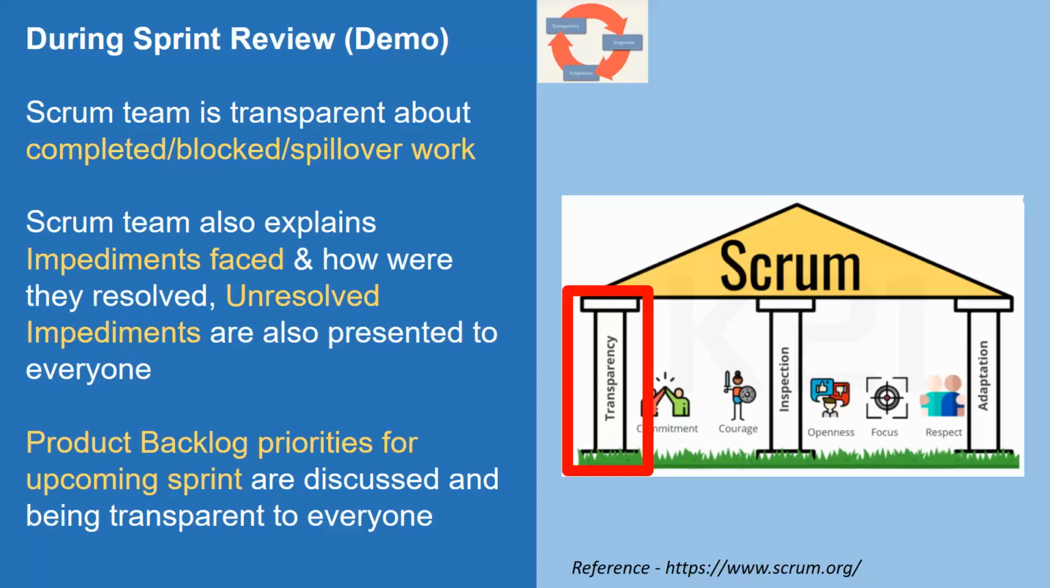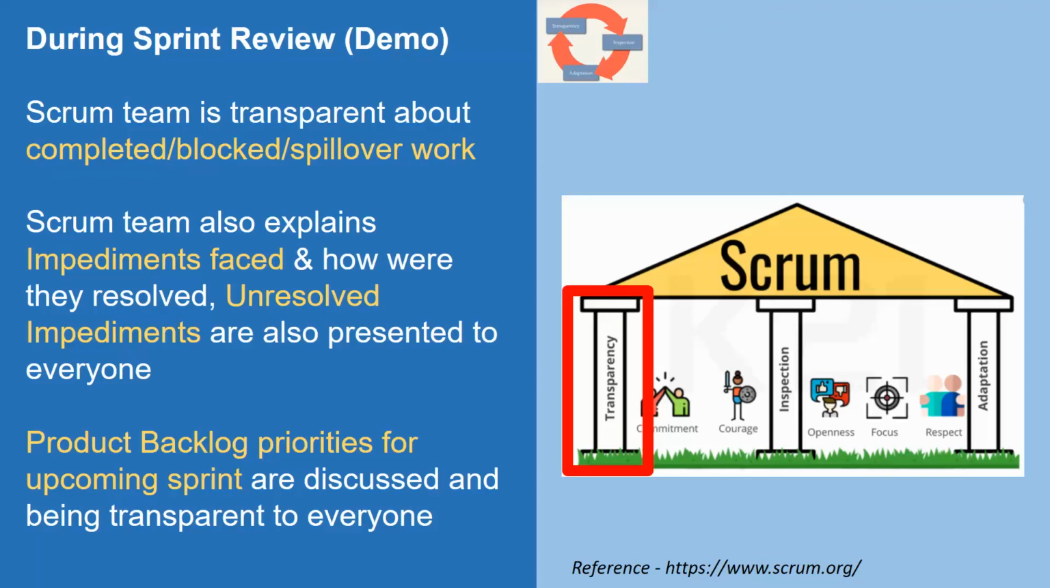The Scrum team also explains impediments faced and how they have resolved them. And if there are still unresolved impediments, they are presented to everyone. And the fact that these impediments are presented to everyone, why? Why in the sprint review?